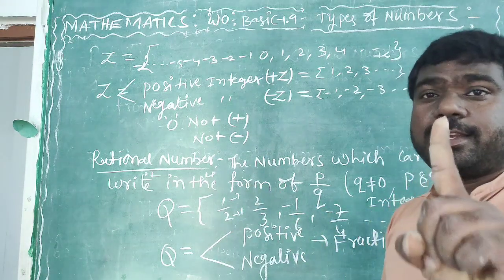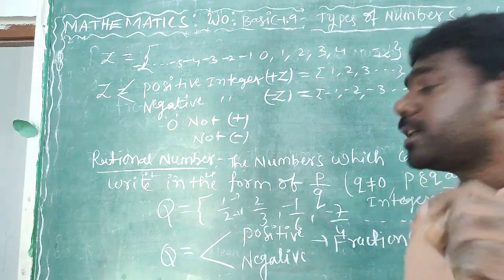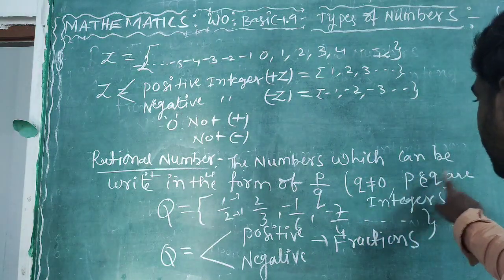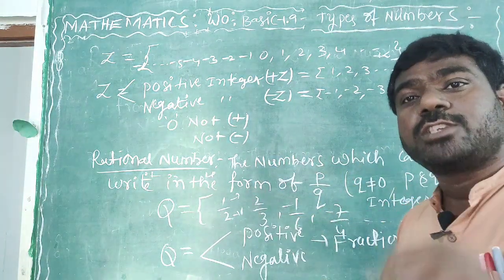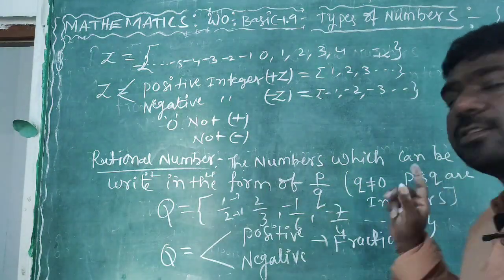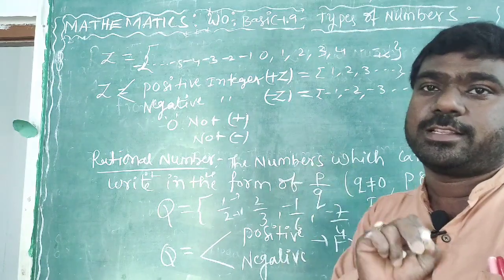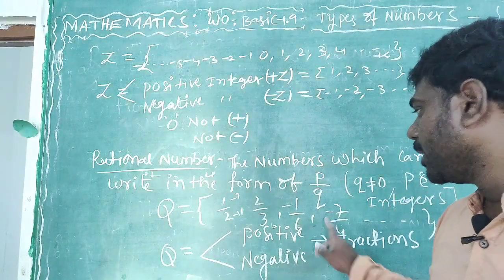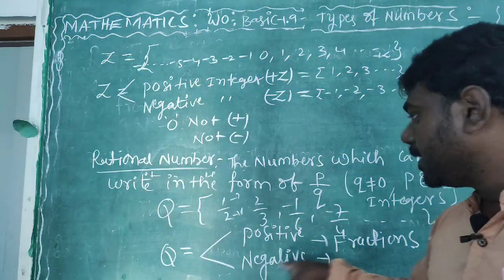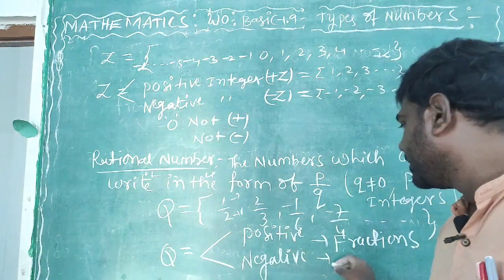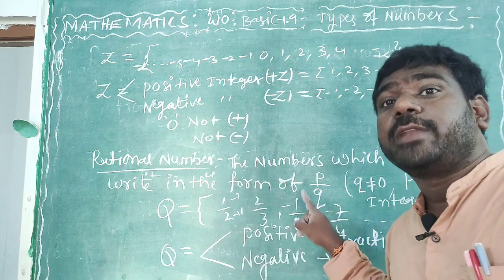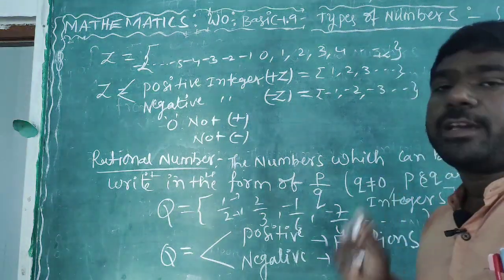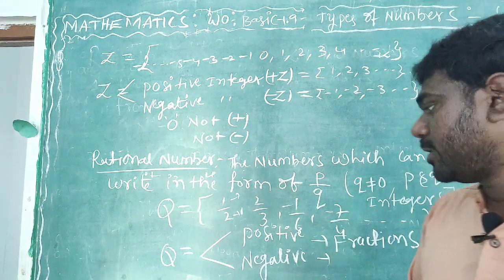Only one condition differs. What condition? For a rational number, P and Q are integers. For fractions, P and Q are natural numbers, so only positive. Negative means I can represent only a negative fraction. So the name for the negative is a negative fraction, but the positive one is called fractions.